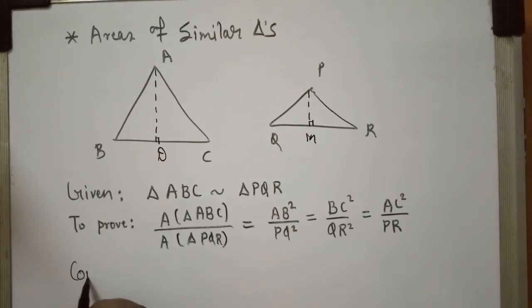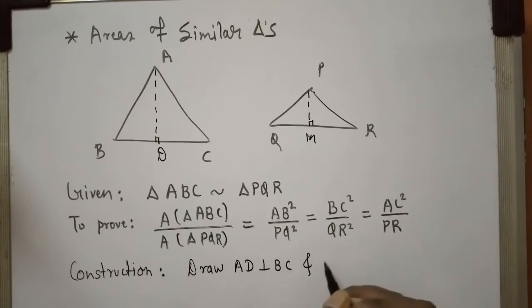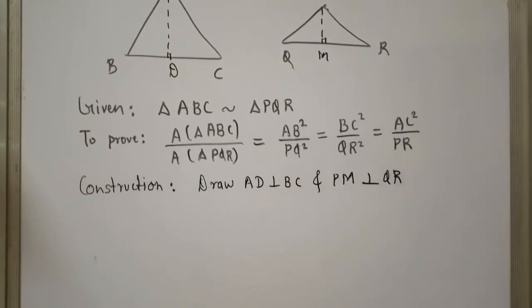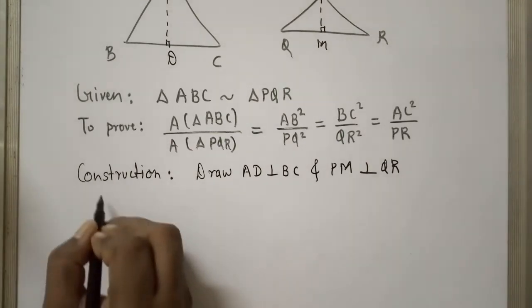So in the construction, we are writing: draw AD perpendicular to BC and PM perpendicular to QR. I hope this is clear. In the given part we have both the triangles similar, and when the triangles are similar, that means their sides are in proportion. So let's start with the proof part.